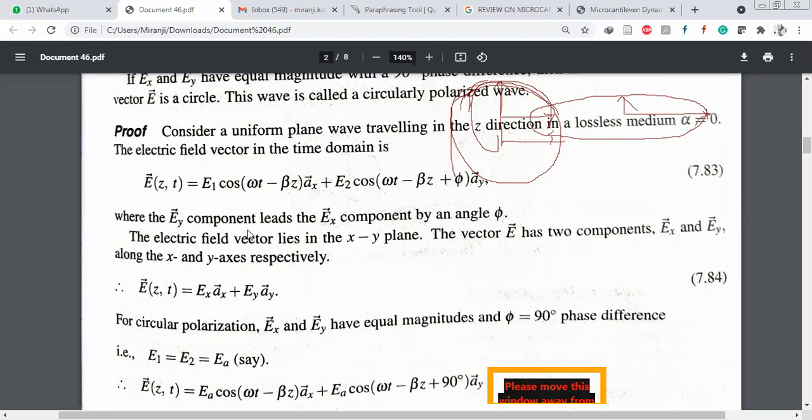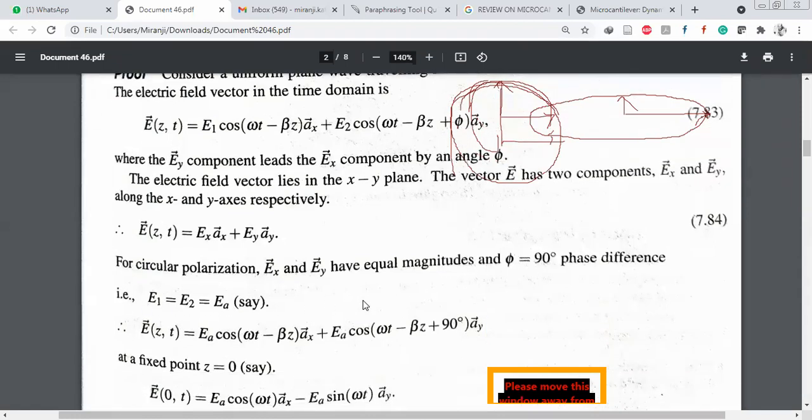The vector E has the two components Ex and Ey along the x and y directions respectively. So the electric field with parameters z comma t equals Ex into Ax plus Ey into Ay. Here Ex equals E1 into cos(omega t minus beta z), and Ey equals E2 into cos(omega t minus beta z). Okay, these two are spaced apart how much? 90 degrees.